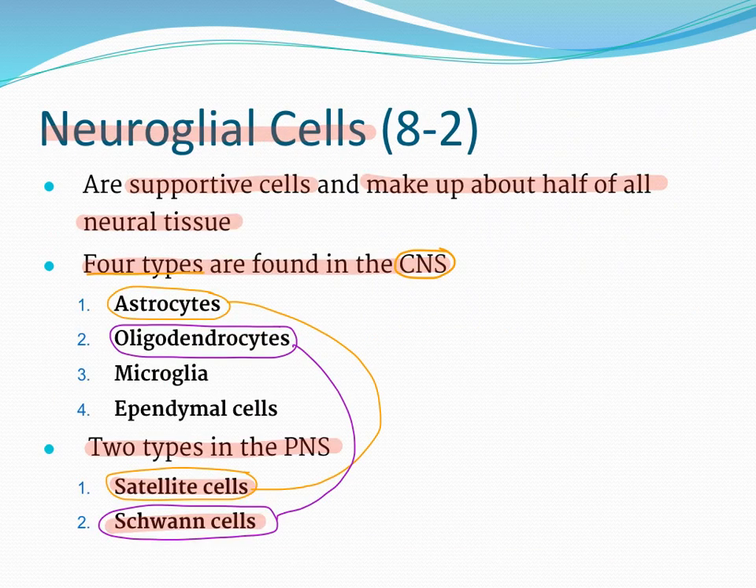Now, there are 6 basic types of supportive cells that make up the nervous system. What they do is they support and help the neurons to function throughout a human lifetime. There are 4 types found in the central nervous system, and there are 2 types in the peripheral nervous system. In the central nervous system, we have astrocytes, oligodendrocytes, microglia, and ependymal cells. In the peripheral nervous system, we have satellite cells and Schwann cells.